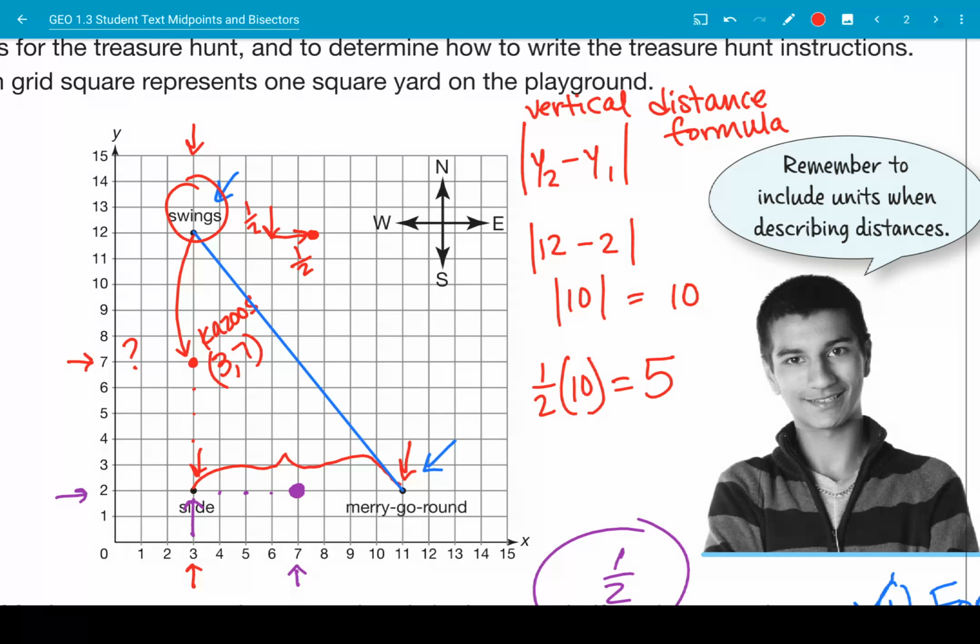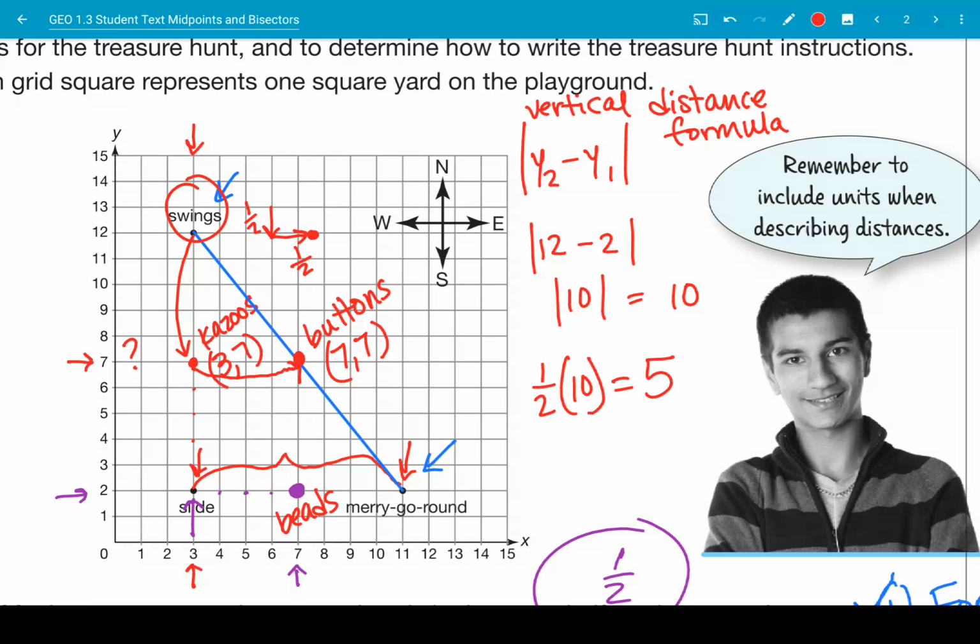This is on the same line as the, what did we put there? Beads. We put the beads here. So we're going to go halfway to the right here. Okay? We're on the same vertical line as the beads. This exact point right here is where we would place the buttons. What point is this located at? Everybody shout it out now. If you shouted out 7, 7, you are correct.